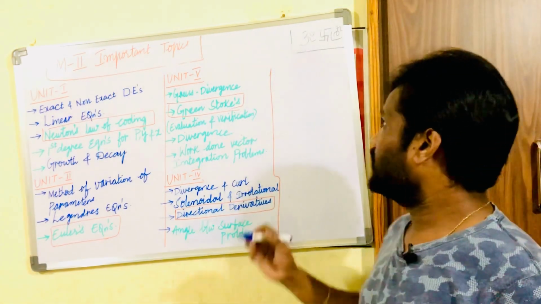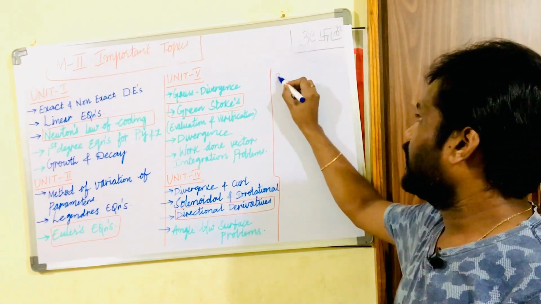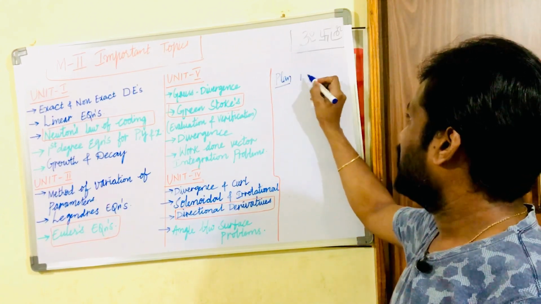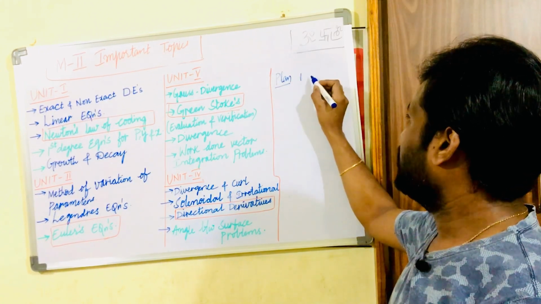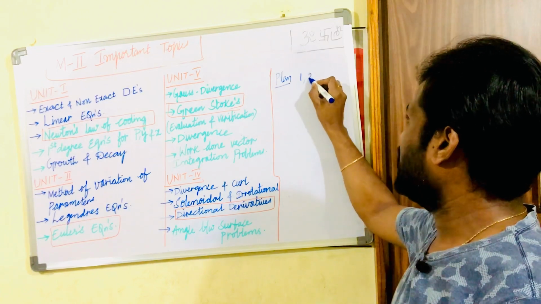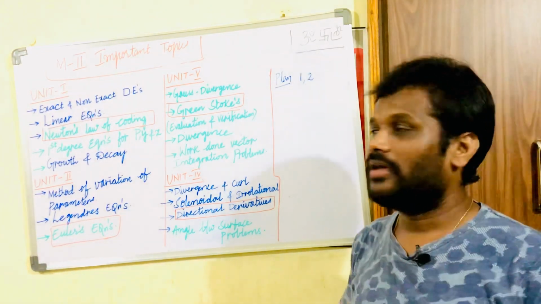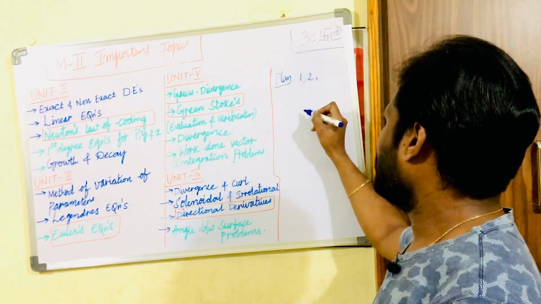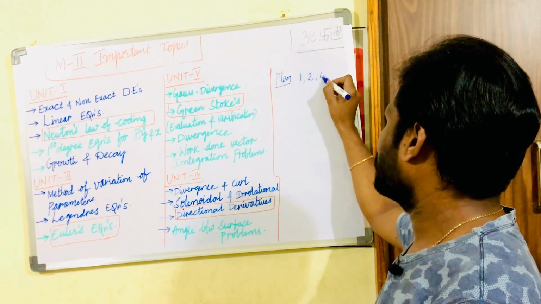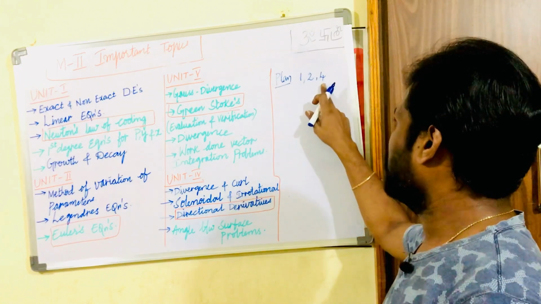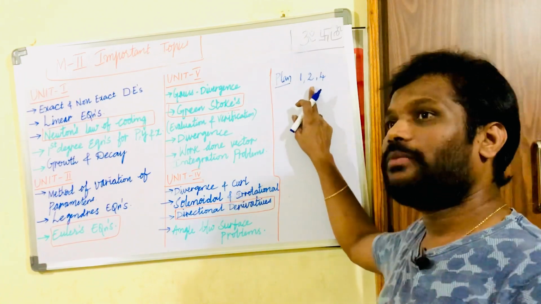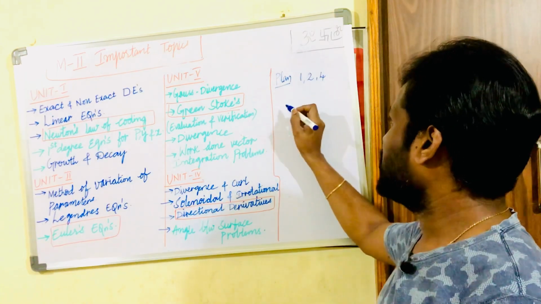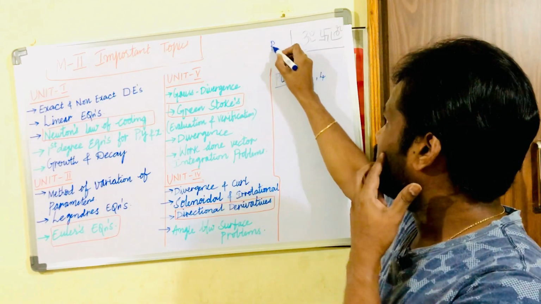Before that, you need to plan the units accordingly. If you are studying the first unit, you should also study the second unit. I mean, 1 and 2 are a bit related. Later, if you want, I would add one more unit here, 4. So 1, 2, 4. Please be perfect with units 1 to 4 of the M2 R18 syllabus.